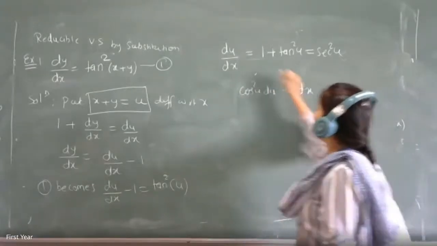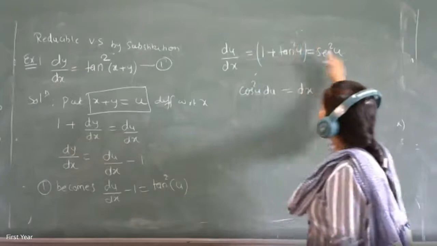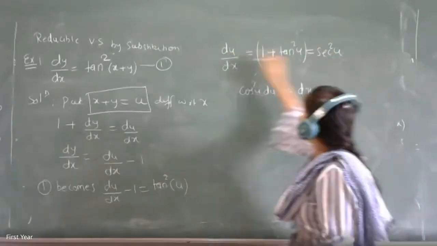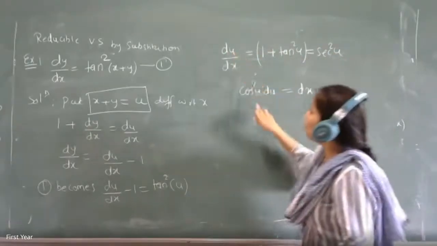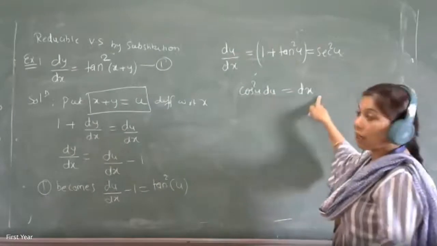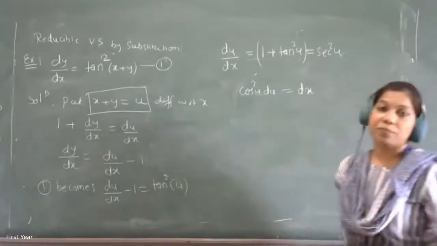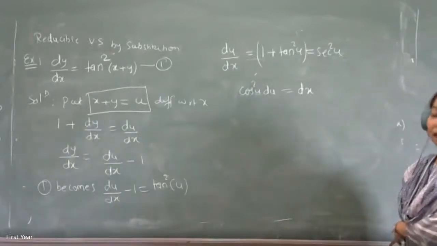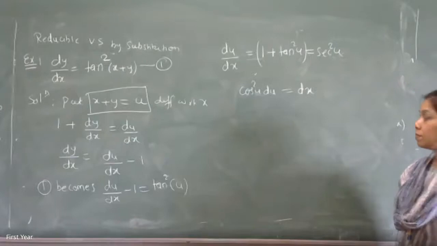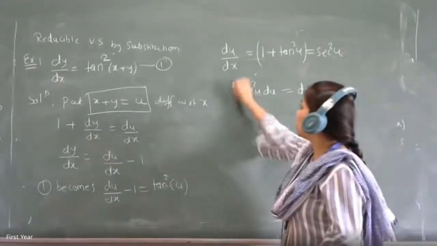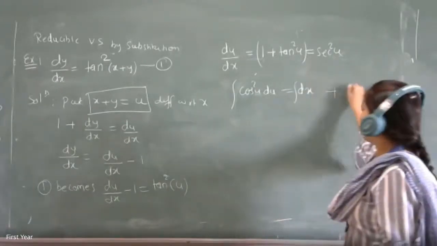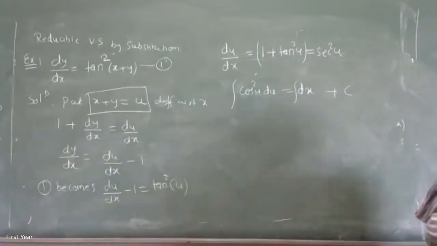Is this clear? 1 plus tan square u is sec square u. I took sec square u down, so du by sec square u is equal to dx, cross multiplying. But 1 by sec square is nothing but cos square. I have written two steps together. Yes, ma'am. So now just do integration on both sides because it is variable separable. How do you do integration of cos square?